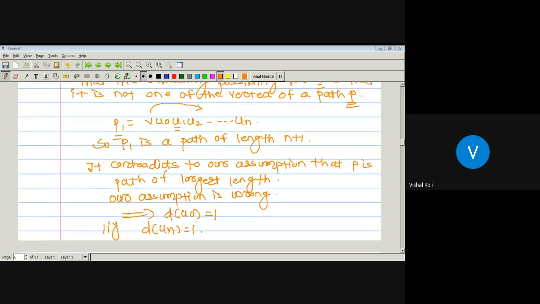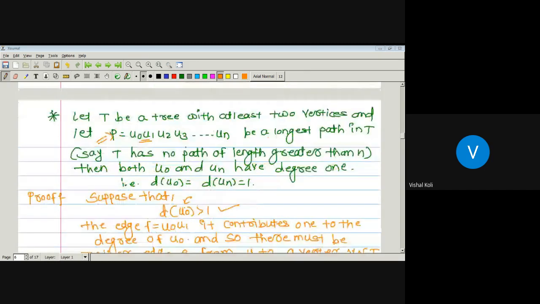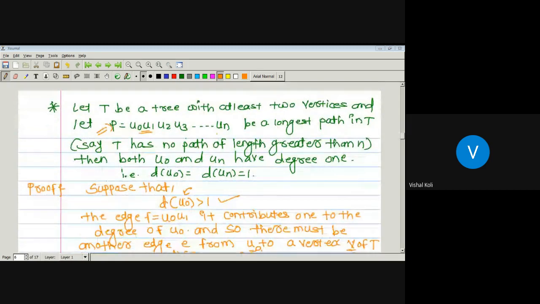Same we have to do with respect to the last vertex. Similarly, here we are taking that degree of UN is greater than 1. If degree of UN is greater than 1, then there is one edge which is incident on this UN at some UN minus 1. As we have taken degree greater than 1, there must be more than one edge incident on vertex UN. So there are two possibilities.